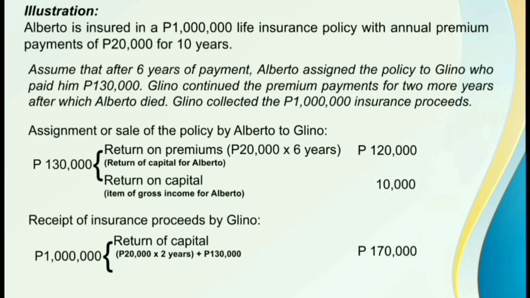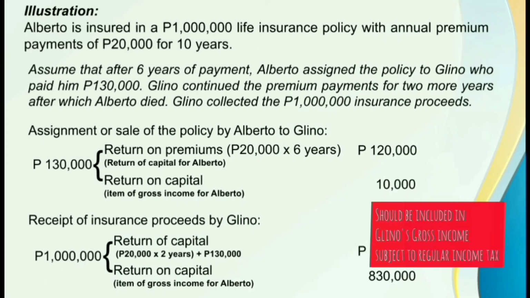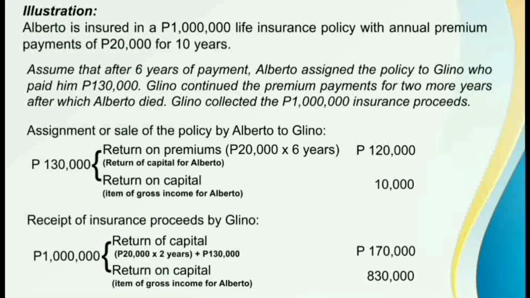So, therefore, this is not subject to tax, but etong 830,000 pesos difference, this is a return on capital. So, ito ay income on the part of Glino, and this should be included in the gross income of Glino subject to regular income tax. Okay, let us proceed to the next illustration.